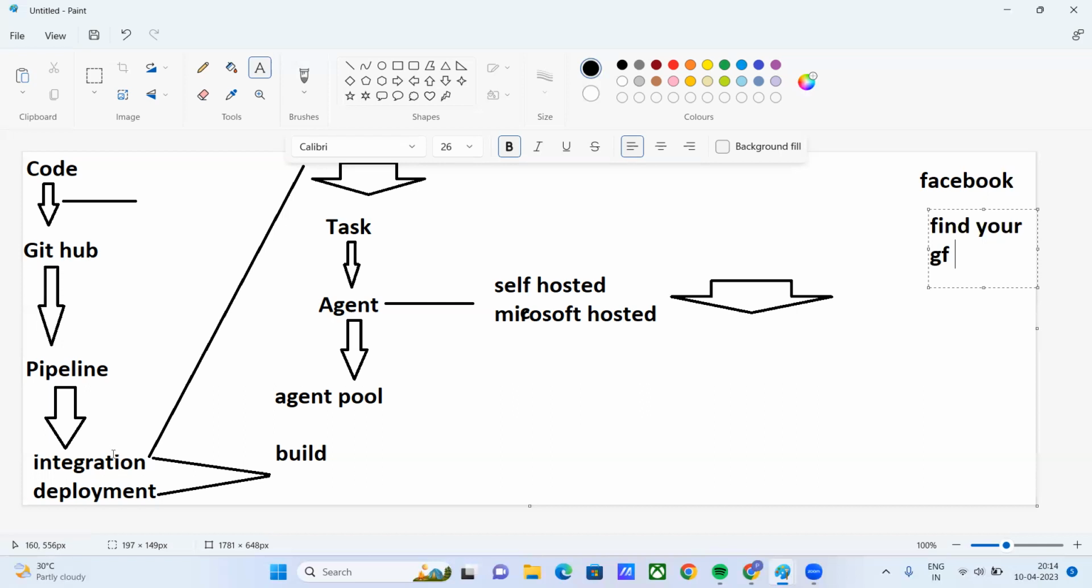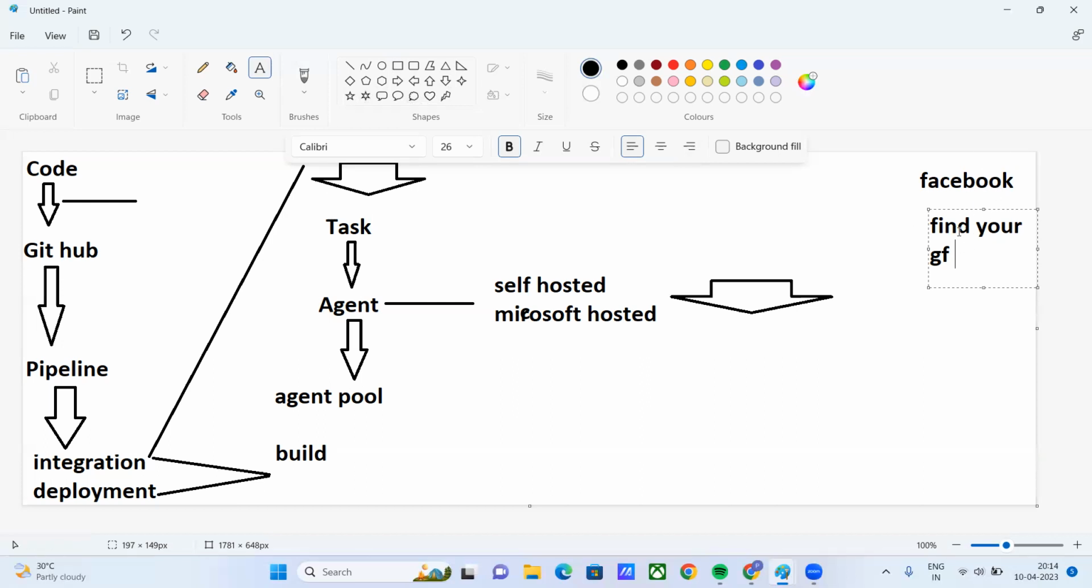I'm going into more technicality now, which means we are going to make a build. Build means how we are going to make it. We are going to generate a task, then define an agent, which agent we need to run, then define an agent pool. After the agent pool, our final task is to deploy this one here.